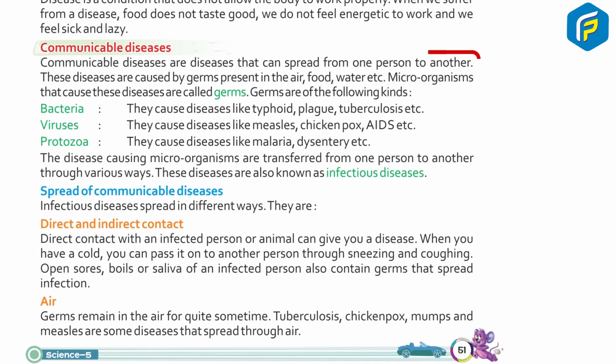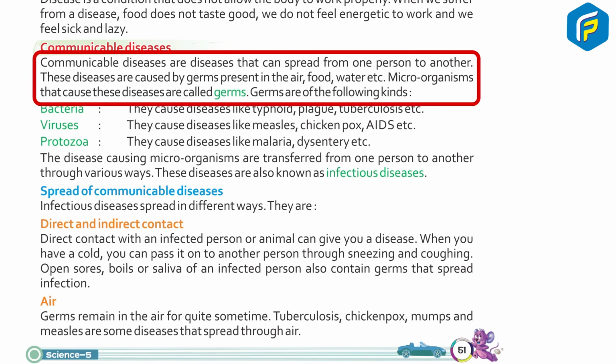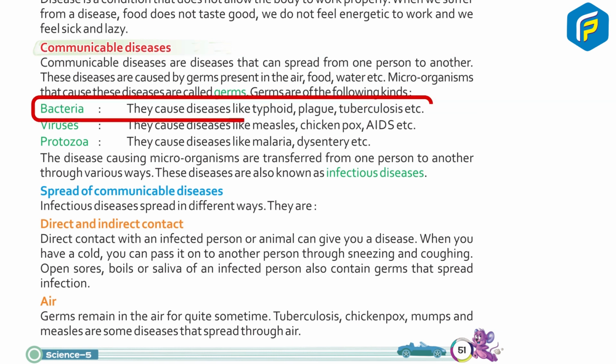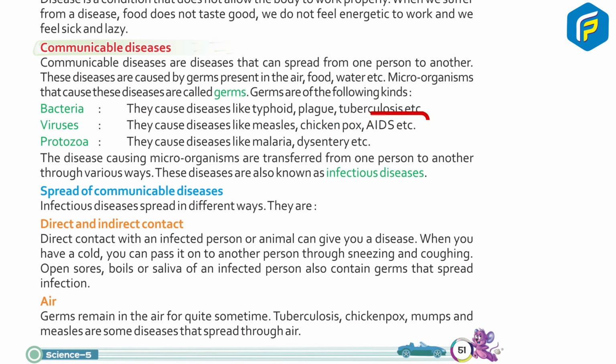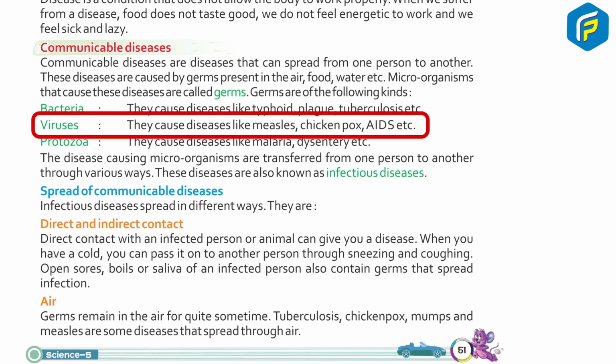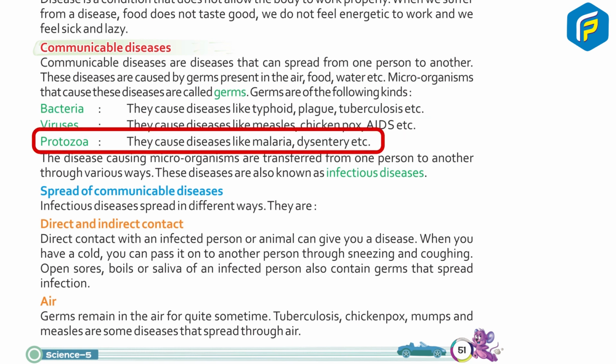Communicable diseases. Communicable diseases are diseases that can spread from one person to another. These diseases are caused by germs present in the air, food, water, etc. Microorganisms that cause these diseases are called germs. Germs are of the following kinds. Bacteria cause diseases like typhoid, plague, tuberculosis, etc. Viruses cause diseases like measles, chickenpox, AIDS, etc. Protozoa cause diseases like malaria, dysentery, etc.